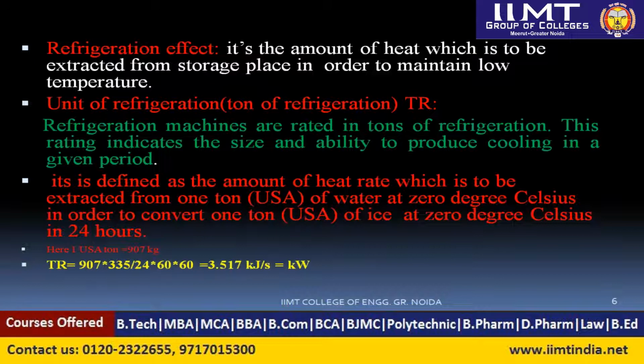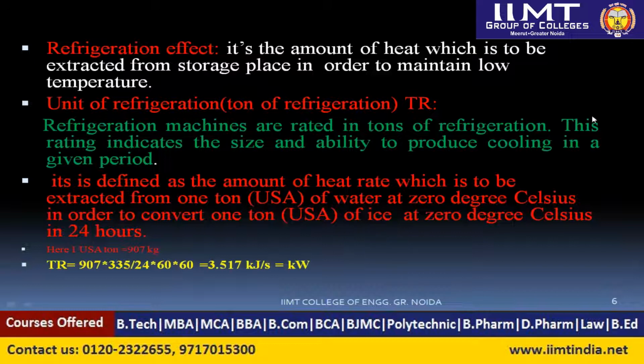So if we calculate this, what is the 1 TR? It comes to around 3.517 kilojoule per second, or generally it's called kilowatt. So 1 ton of refrigeration is equal to 3.517 kilowatt. In terms of kilojoule per minute, we can multiply with 60, so we will get around 210 kilojoule per minute.